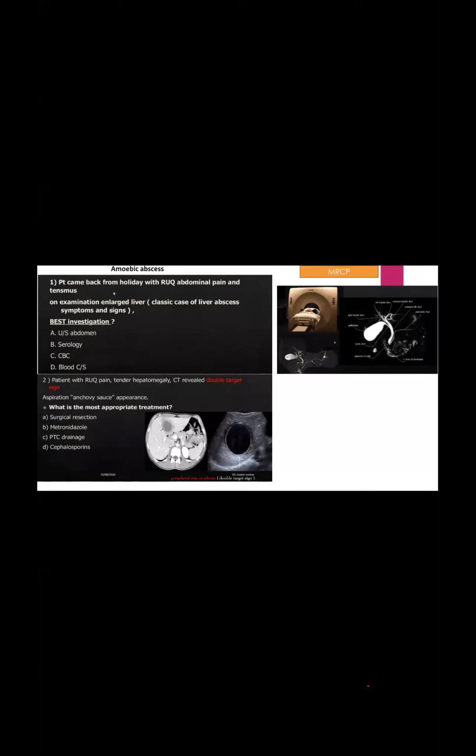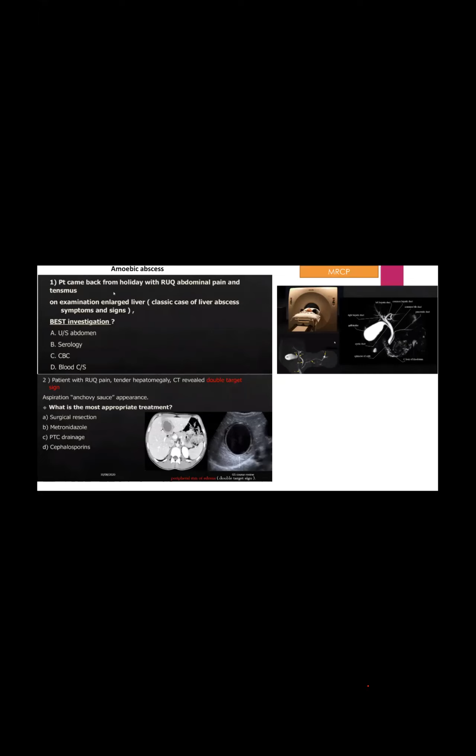If they ask for the initial investigation, okay, we can do serology, but they said best, and you are asking ultrasound. If I am on your side, I can also mark ultrasound. But the thing is that with enlarged liver, they emphasize one point, the serology. Is that an amoebic liver abscess or another cause of the abscess? So they mark serology according to their thinking. It's the best, not initially.